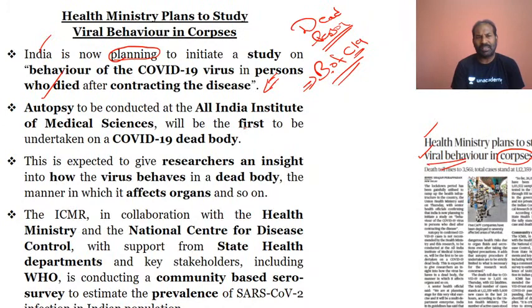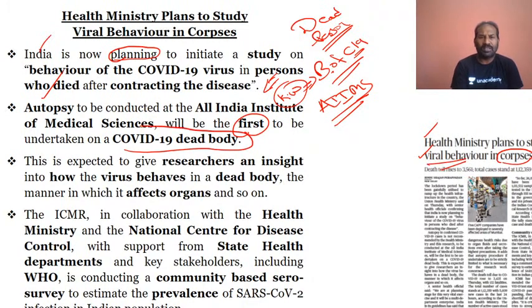Autopsy means after the person has died, they will go ahead with the autopsy, and that will be conducted by AIIMS, All India Institute of Medical Sciences. This is again a very important keyword. Why keyword or key phrase? Because this is a new kind of thing which India, or the health ministry, is coming up with: studying the behavior of the virus itself in a dead person. So this is conducted by AIIMS, and it will be the first to be undertaken on a COVID-19 dead body. Please do understand this. That is why it could be part of a prelims question, or else you should also focus on identifying the key phrases and keywords while you are preparing.